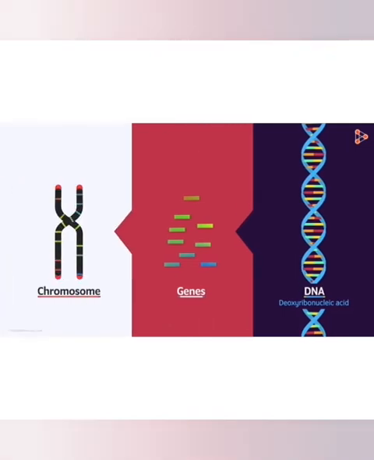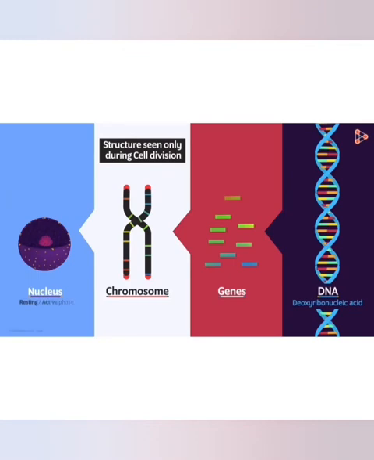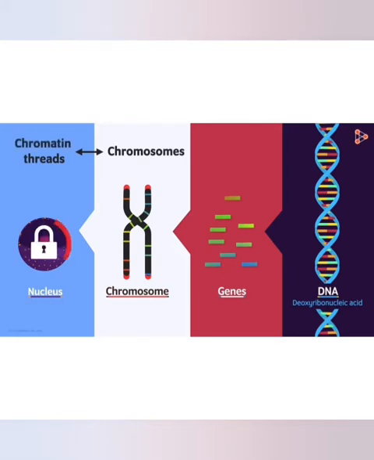Now this chromosome is only visible during the process of cell division. When the cells are in resting or active phase away from cell division, chromosomes appear as thread-like structure, which is called chromatin. This chromatin and chromosomes are more or less similar, and the genetic material is locked in the chromatin threads within the nucleus. Now the question is, how does it regulate the activity of other cell organelles?